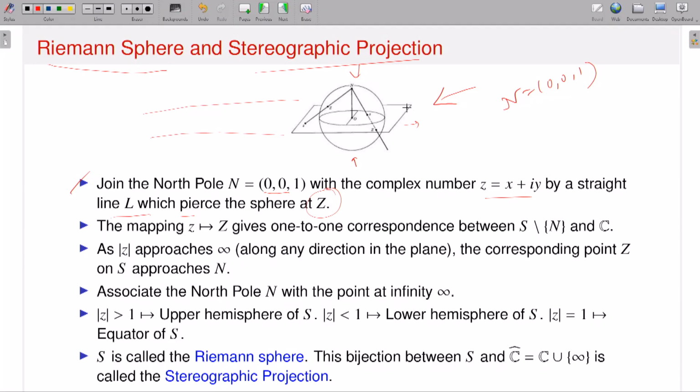So this is my complex plane, again I am extending it, and this is my equator. If I have a sphere of unit radius, then the equator is nothing but modulus of z equals 1, or you can think of it as x squared plus y squared equals 1. That is the equator, the circle.